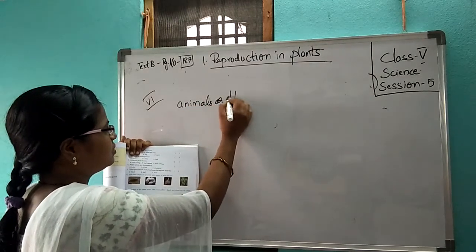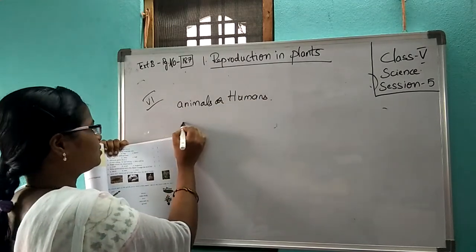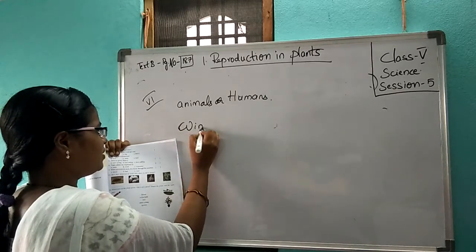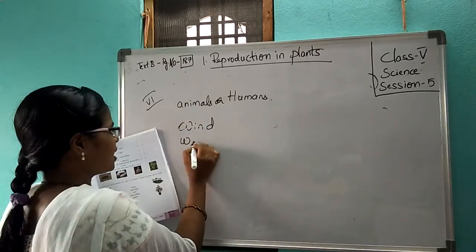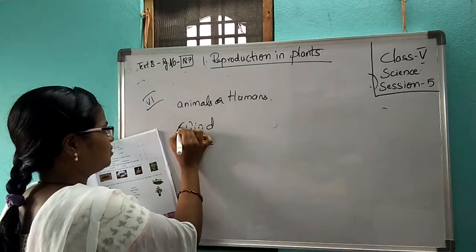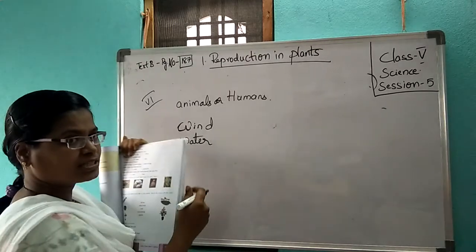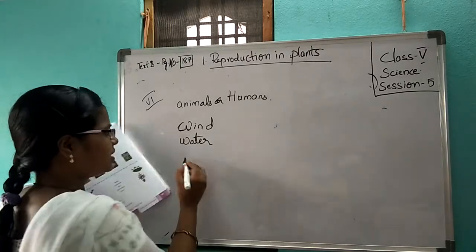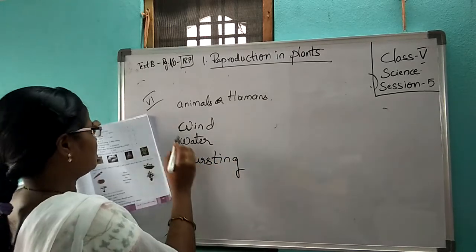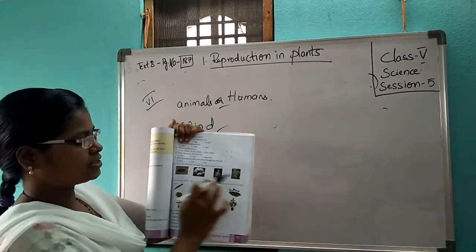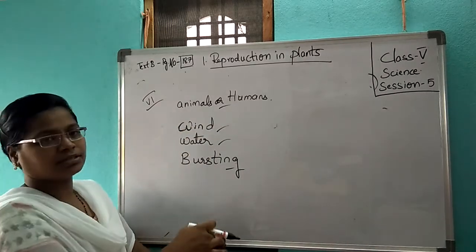First one. And second one, cotton is dispersed by wind. Third one, coconut, is dispersed by water. Pea, how is it getting dispersed? By bursting. It will burst after it gets dried. Like this you have to write for each. First is animal, second is wind, water and bursting.